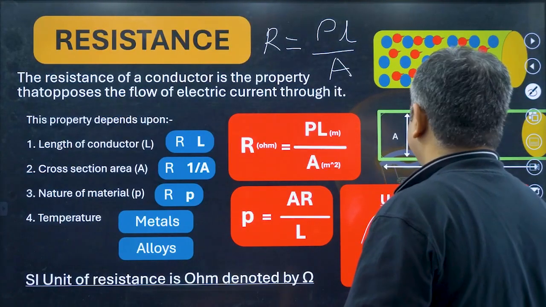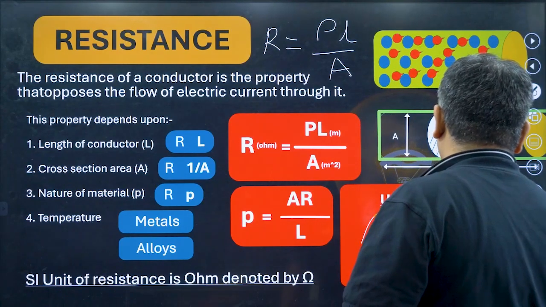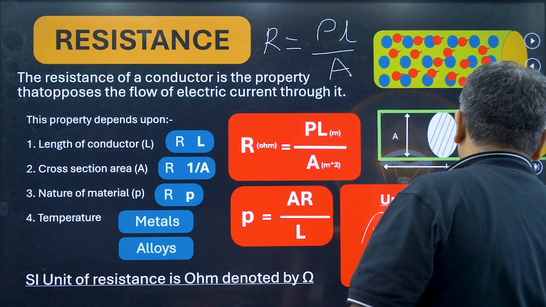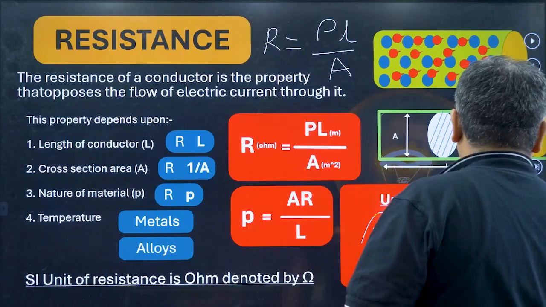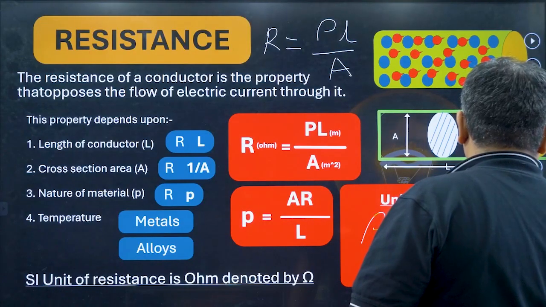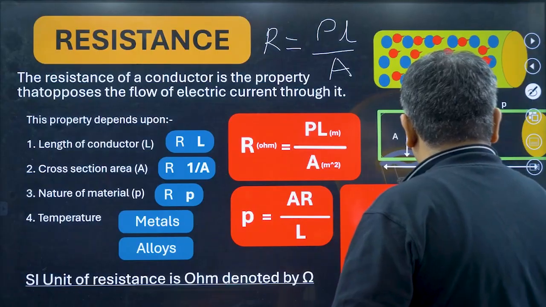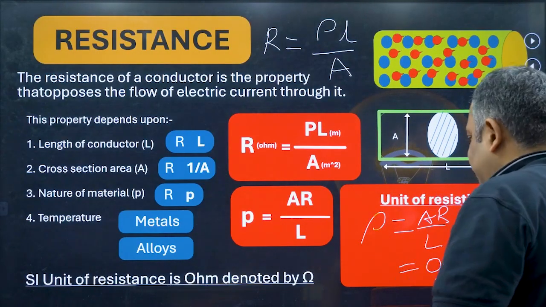So this comes out to be ohm meter, because area is meter square, resistance is ohm, and length is meter. You cut the meter, it is ohm meter. You also write it like ohm meter.